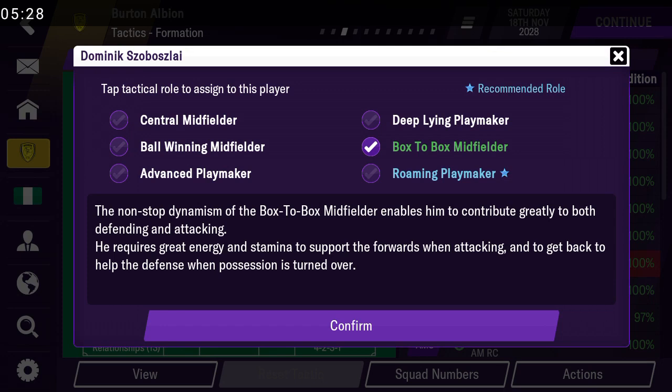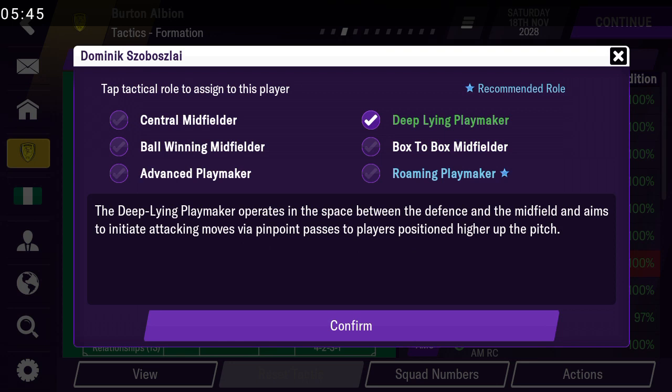The box to box midfielder is more of a vertical player. They just go defense, attack, defense, attack. The team does not actually rotate all around them. But with the roaming playmaker, everything happens from the roaming playmaker. So I'll go to the roaming playmaker, but let me first explain the deep lying playmaker.